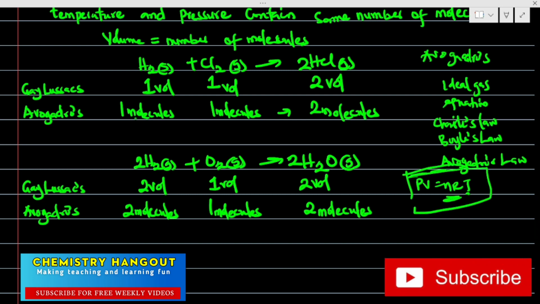So the ideal gas equation is the combination of what? Combination of Charles, combination of Boyle, and combination of what? Avogadro. I want to believe this is very, very clear.